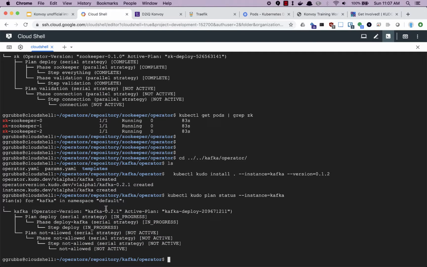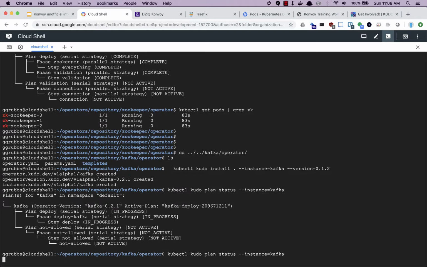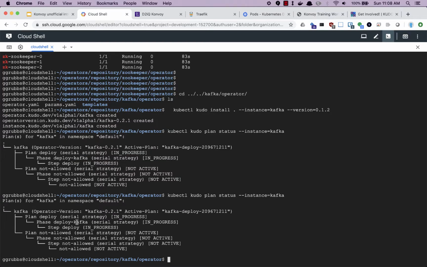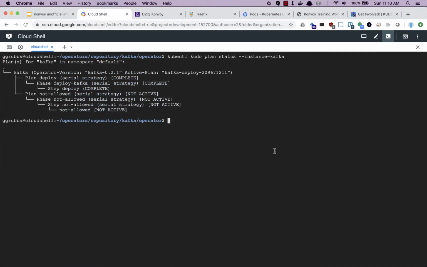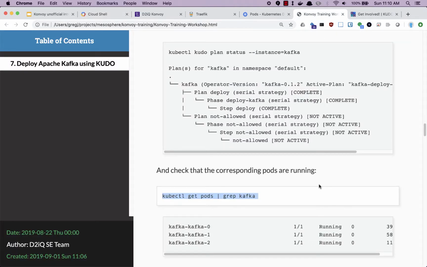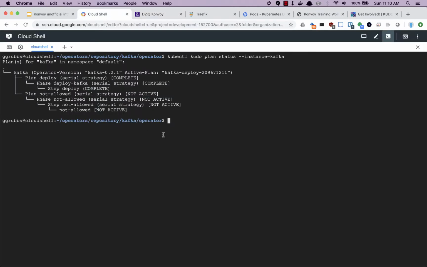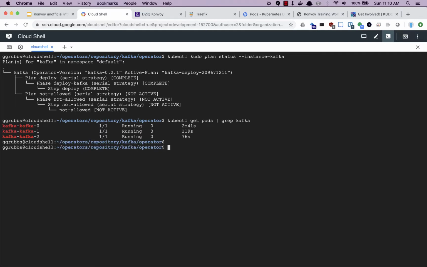And as before, we see our plan executing. And the one we're interested in is the deploy plan, which is in progress. And we'll just wait until that finishes. And after a couple of minutes, Kafka is up and running. We want to go back and take a look at our instances for Kafka, same type of thing as before. And there they all are running.